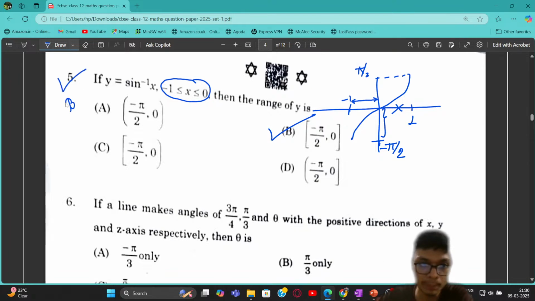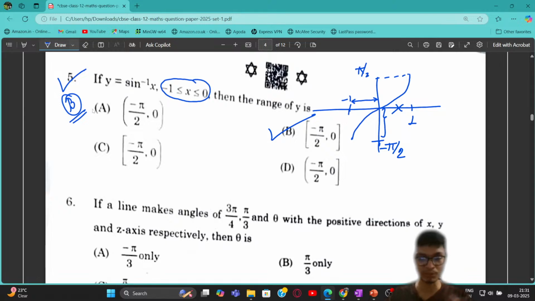So option number B is going to be the correct answer for this question number 5. As you can see, it's a very simple problem, right? If you just look at the video that I already discussed about the important questions, I mentioned specifically that the graphs of sine inverse, cos inverse, tan inverse, cot inverse, all those inverse trigonometric functions are really going to be important along with the properties, right? So if you have watched that particular session, it is going to be very simple.